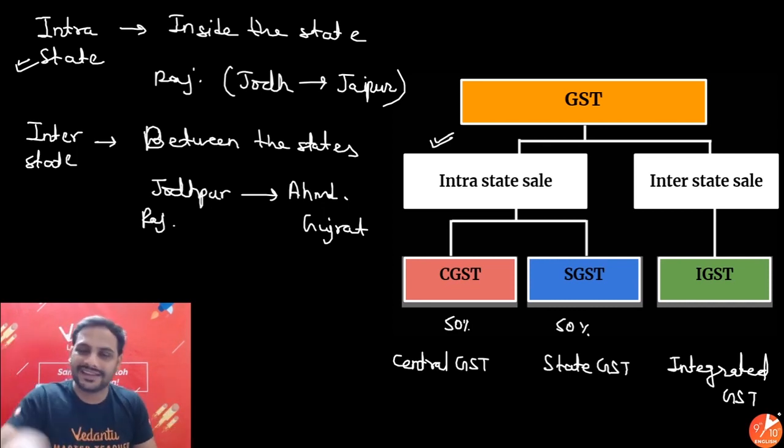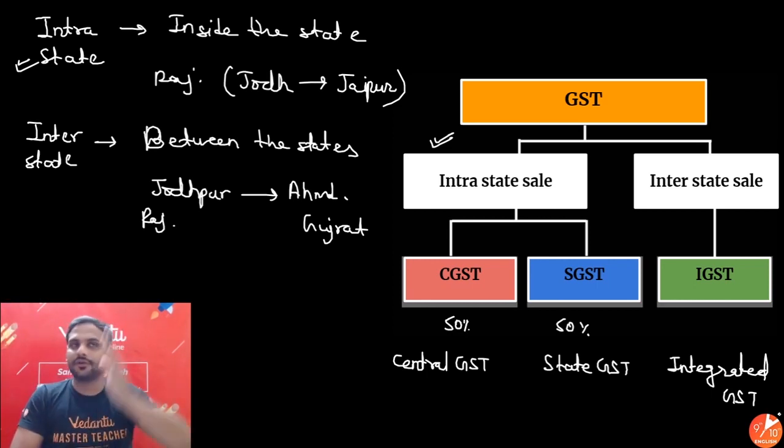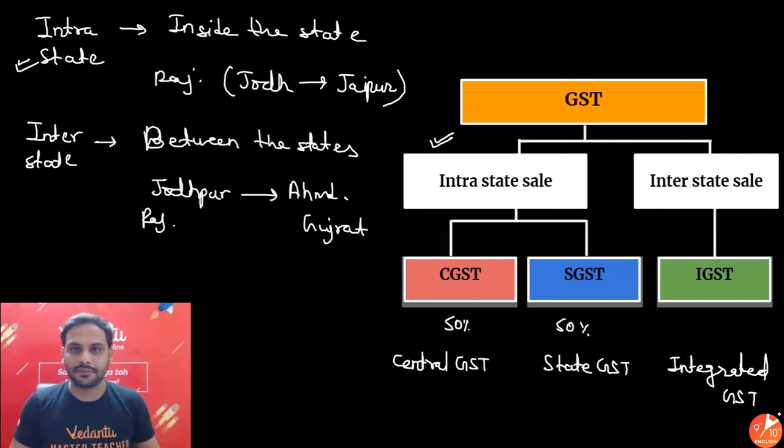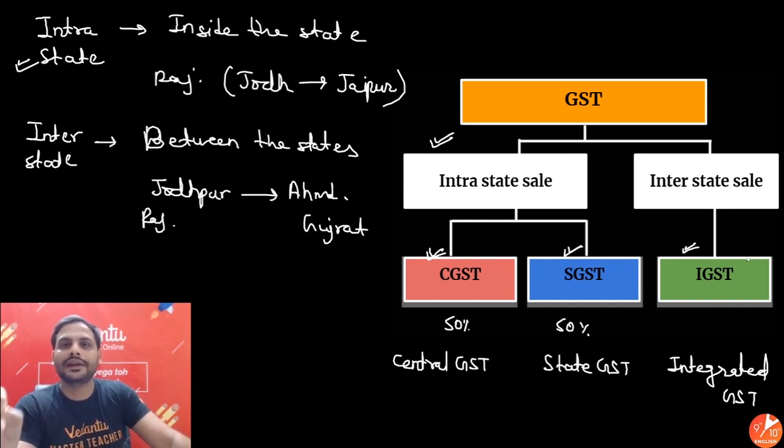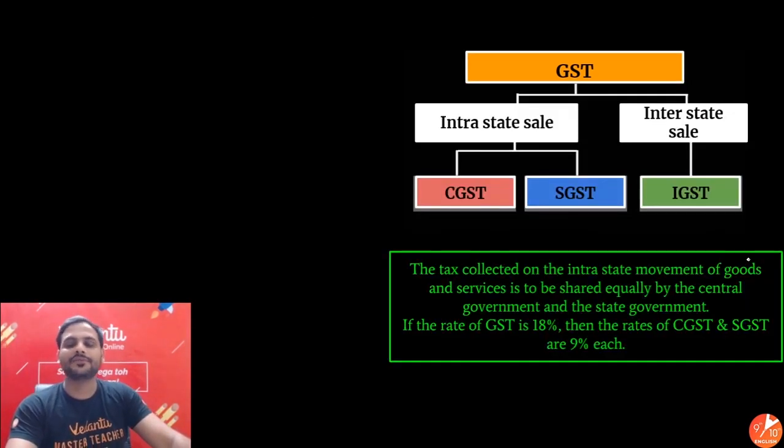But when it is intrastate, or within the state, in that case, half goes to central government, half goes to state government. As simple as that. Clear? So this is the type of GST. So always remember, whenever you are solving a GST question, always see whether the business is happening inside the state or between two states. If it is inside the state, two taxes will be there, CGST, SGST. And if it is between two states, simple one tax, IGST, integrated GST. Remember here, I stands for integrated. Okay, let's move ahead now.